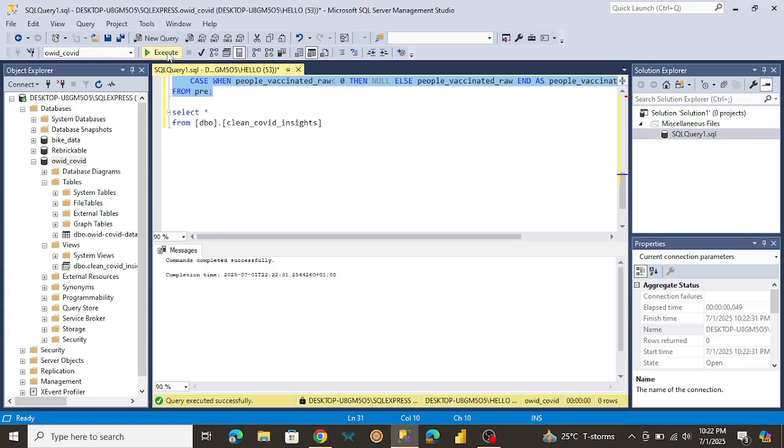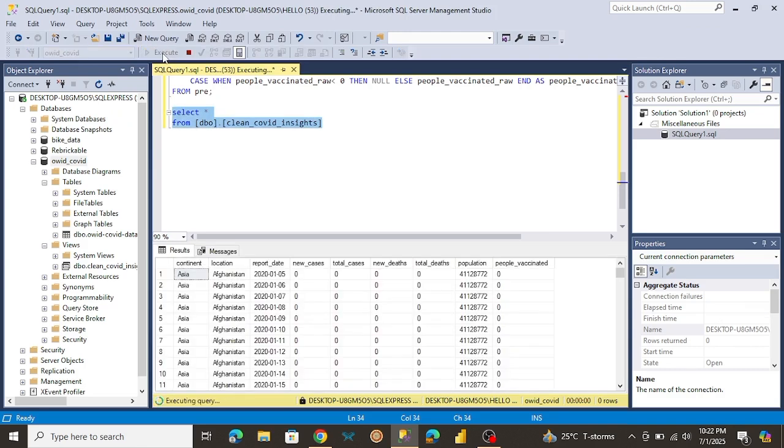Okay, so let me try to run this one more time to see if our continent has been created. Let me just execute this. Okay, so we have a continent created. So I believe this is probably all we're going to need. We can always adjust it later. So without further ado, let's just start answering the business questions.